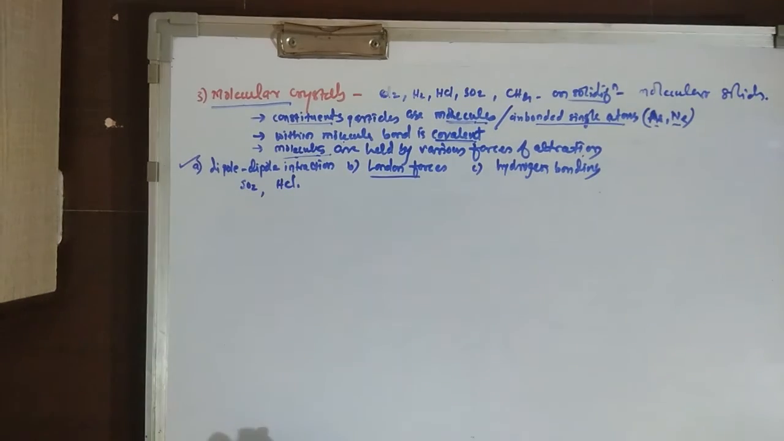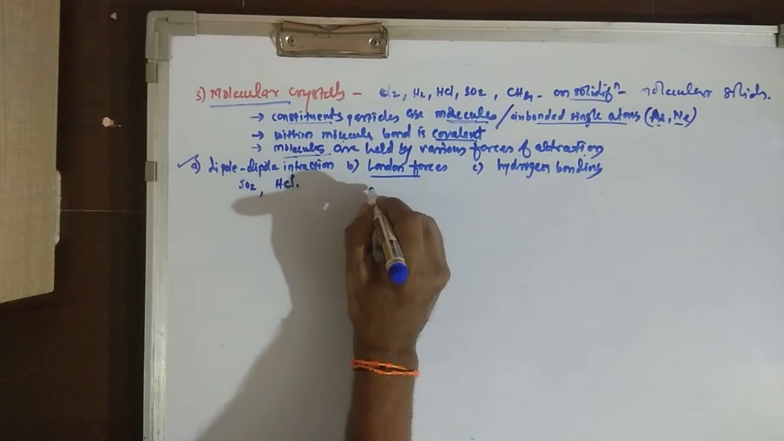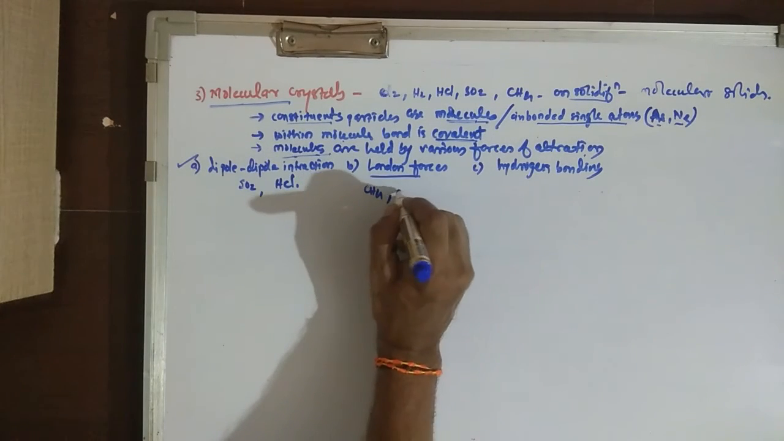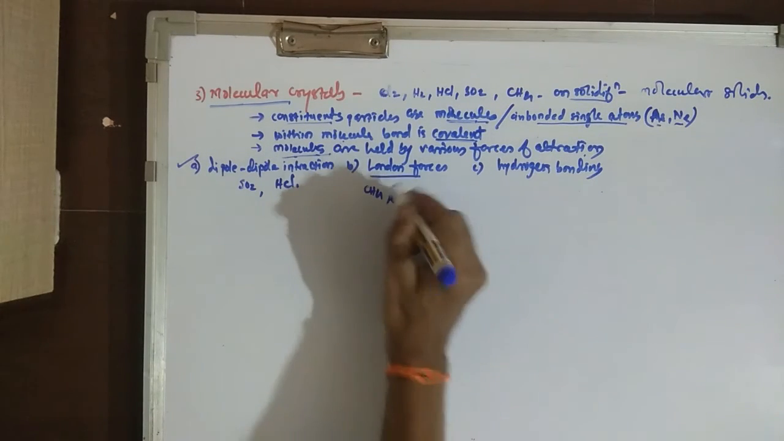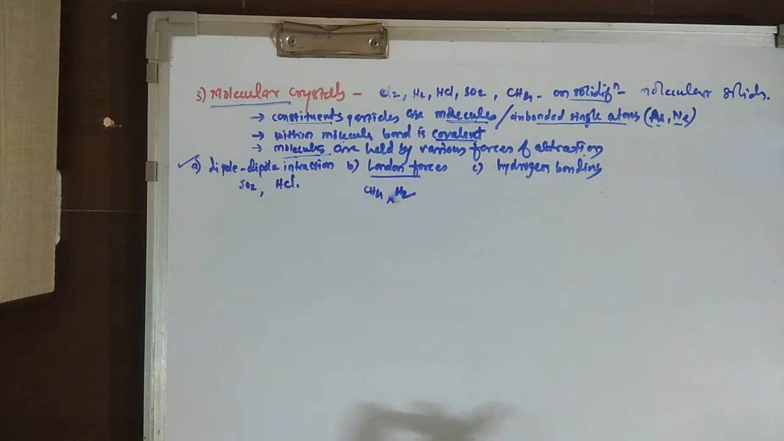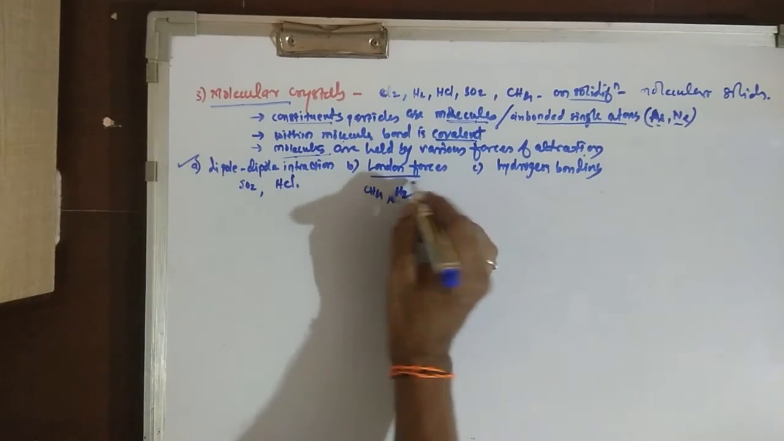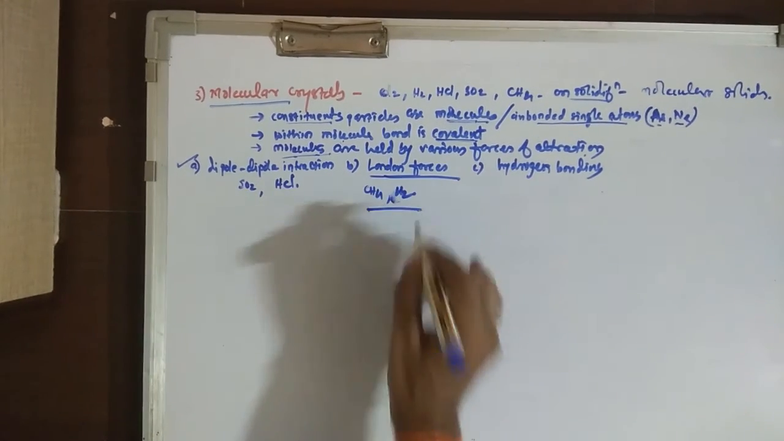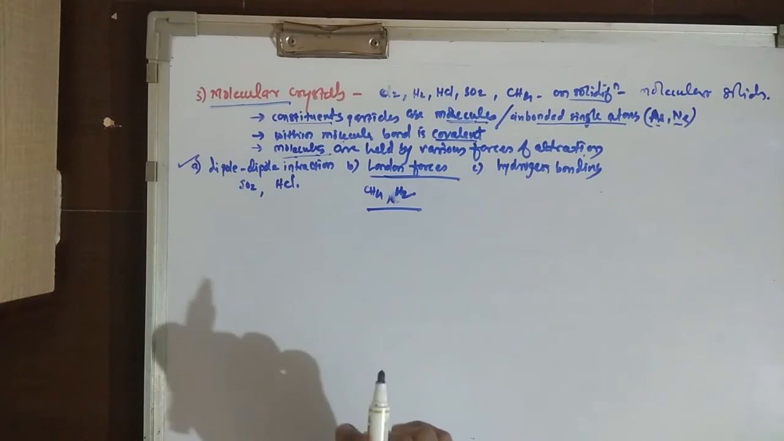Another is London forces. Weak London forces are present in the case of CH4 or hydrogen on solidification. In monoatomic solids like argon and neon, these London forces, also called dispersion forces, are present.